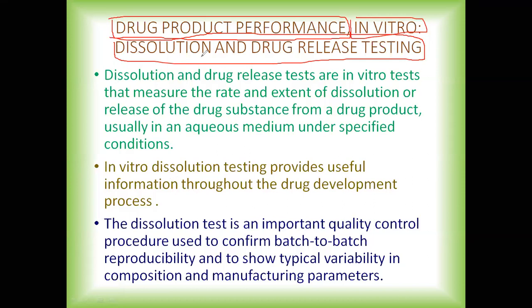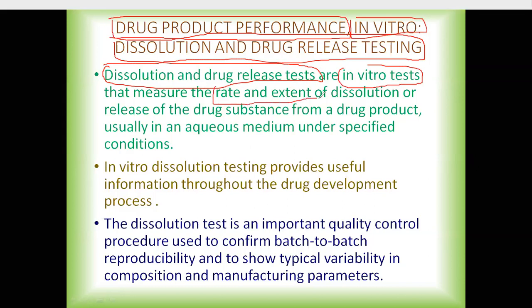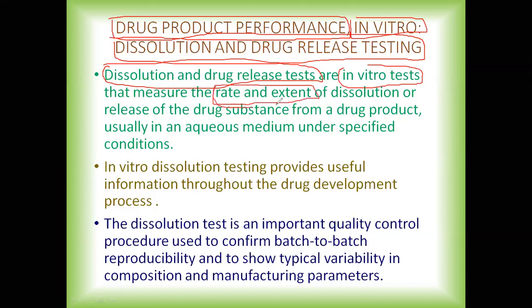Now, before seeing this whole thing in detail, dissolution and drug release tests are in vitro tests that measure mainly the rate and extent. So here they are measuring two things. One is rate, means speed.